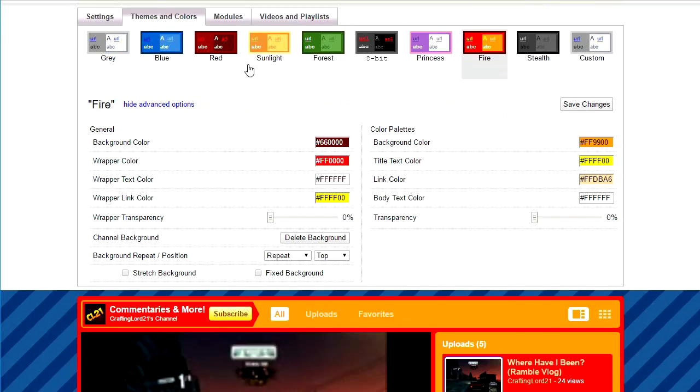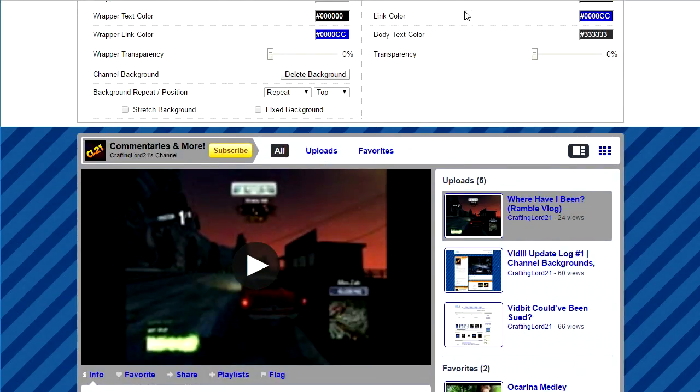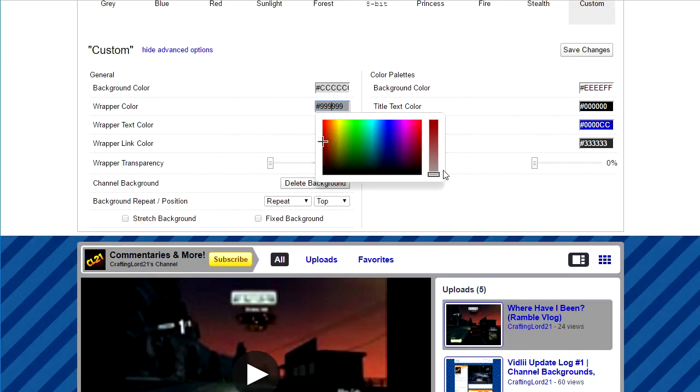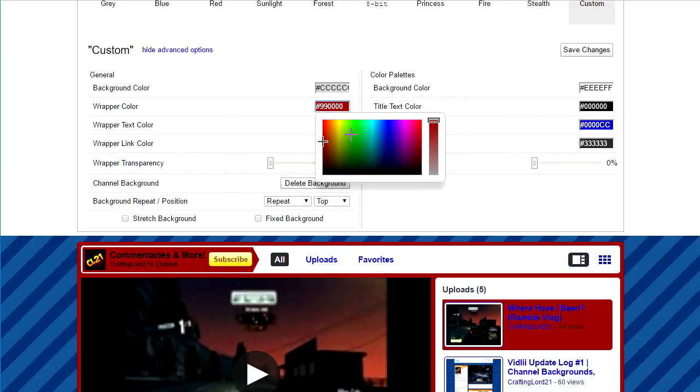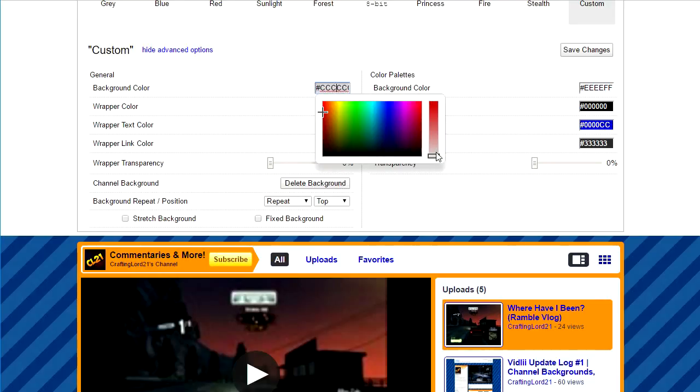Let's just set that back to gray real quick, just so I could actually show you this, because I've accidentally messed things up now. So, if we go to the wrapper color, we now have a color selection thing. We can turn that all the way up and we can just select our color just like that until you find where you want it to be. Just like that right there, the background color. Of course, we can just make this white.